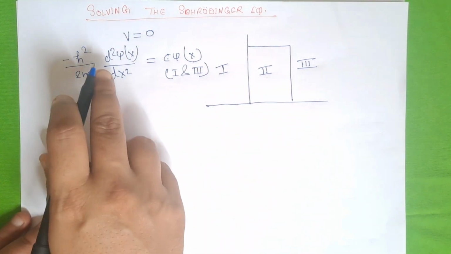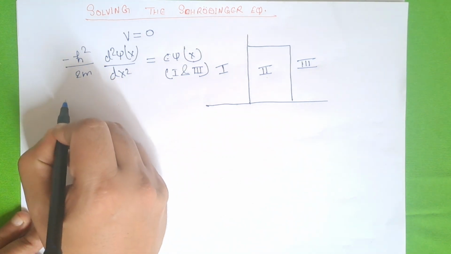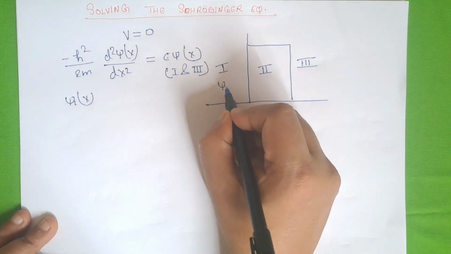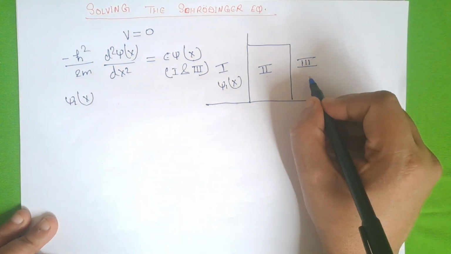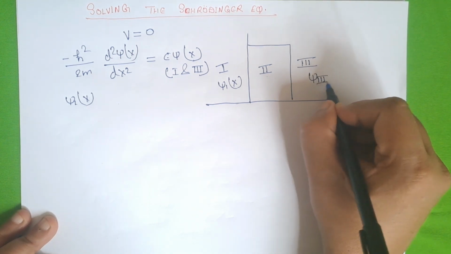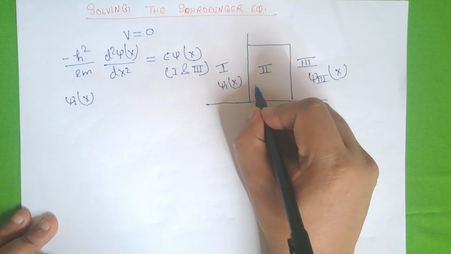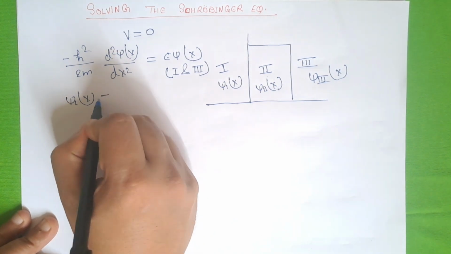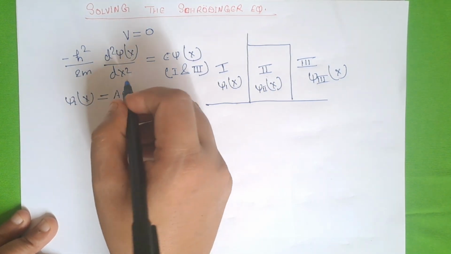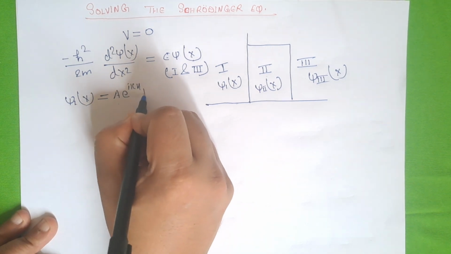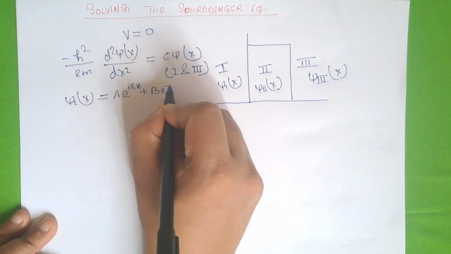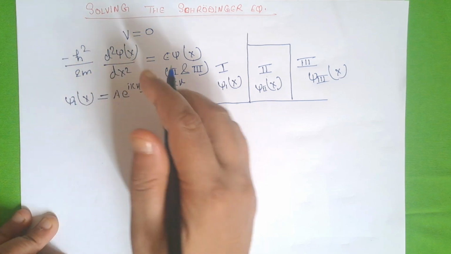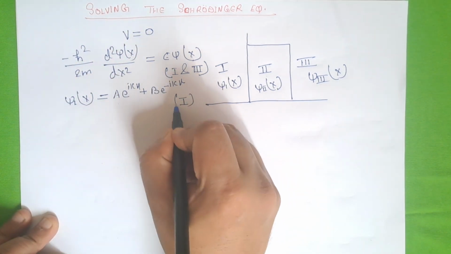Now the general solution for this kind of differential equation will be psi 1(x). The psi 1(x) is the wave function for region 1, psi 3(x) is the wave function for region 3, and psi 2(x) is the wave function for region 2. So psi 1(x) will be A e to the power i kx plus B e to the power minus i kx. This is the general solution for this type of differential equation. This is for region 1.